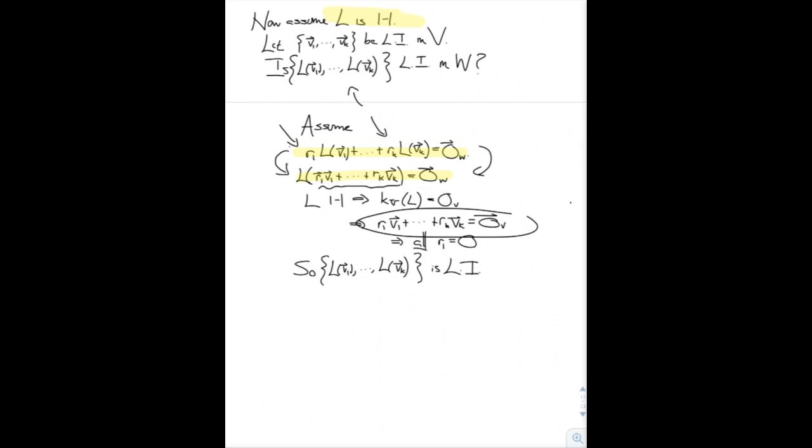And now we remember the fact that the original set of vectors v1 through vk is linearly independent. Since this set is linearly independent, all of these scalars, r1 through rk, must all equal 0. So we've shown what we set out to prove. That is, all of these scalars, r1 through rk, are 0. That is, the image of the set v1 through vk is linearly independent as well.